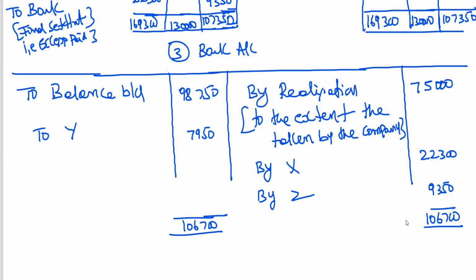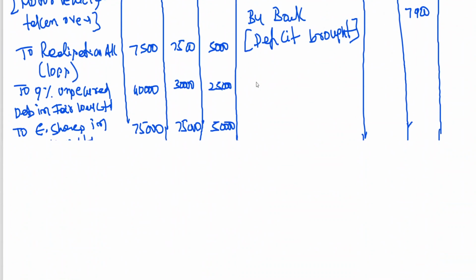Let us see. One lakh 6,000. 98,750, he brought 7,900.